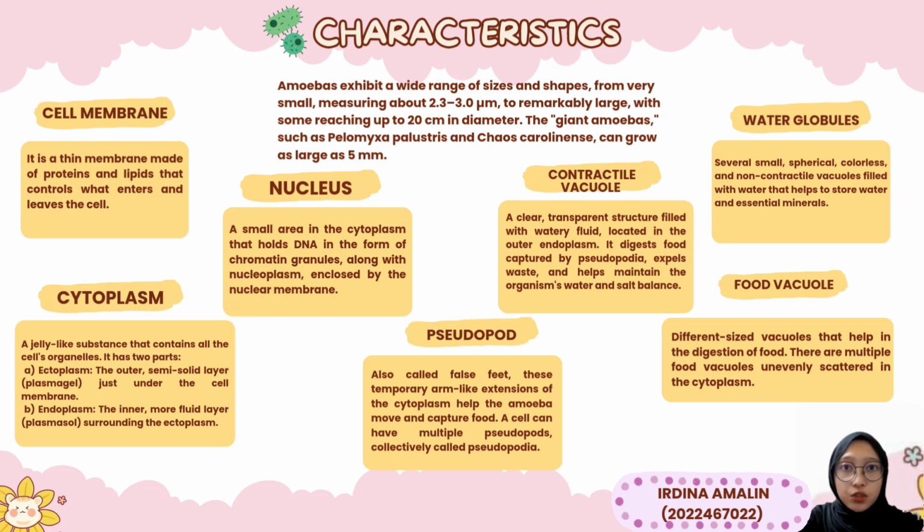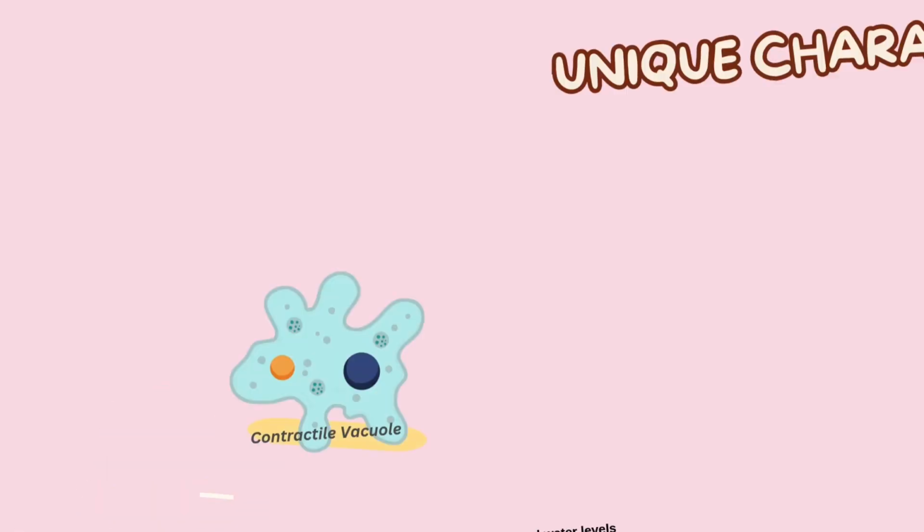Next is the contractile vacuole, a clear transparent structure filled with watery fluid located in the outer endoplasm. It expels waste and helps maintain the organism's water and salt balance. The water globules are several small, spherical, colorless, and non-contractile vacuoles filled with water that help to store water and essential minerals. Lastly is the food vacuole. It is a different size vacuole that helps in the digestion of food. There are multiple food vacuoles unevenly scattered in the cytoplasm.